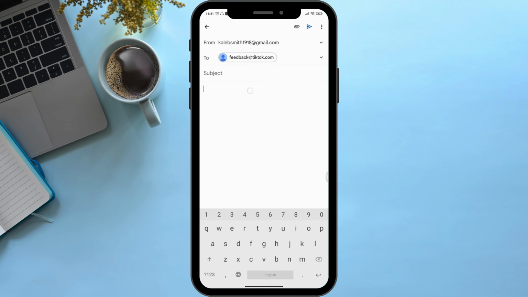Then wait for a few seconds. And then on the subject menu, make sure to describe your problem briefly, whatever you are dealing with. After that, simply click on send on the top right corner. Then within a few hours, the TikTok team will reach out to you and guide you through every step to fix your problem.